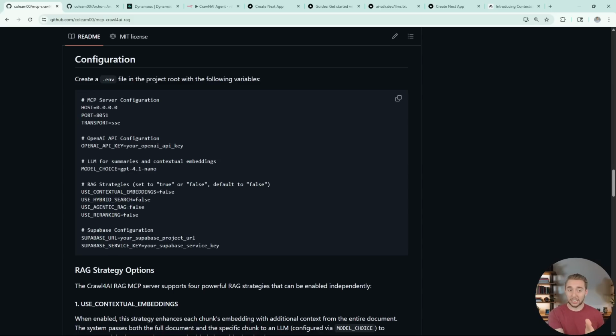And you can also just check out the code for this Crawl for AI RAG server if you want to look at how I implemented these strategies, but to really go through it step by step with me, I've got some awesome workshops in Dynamous for that. But anyway, let's get into these strategies.